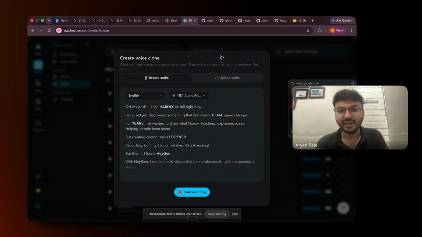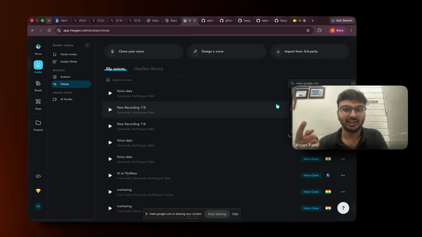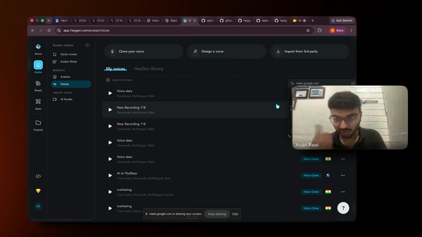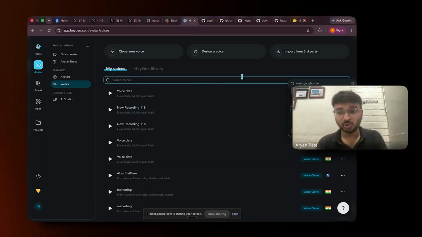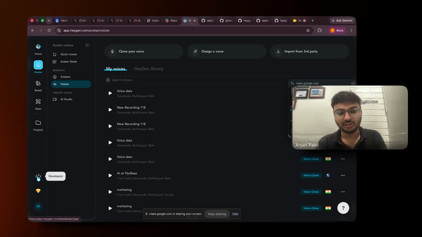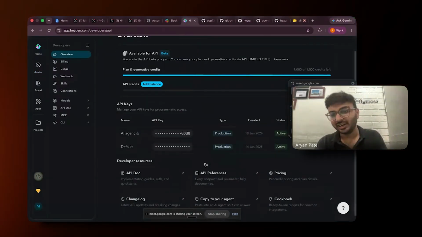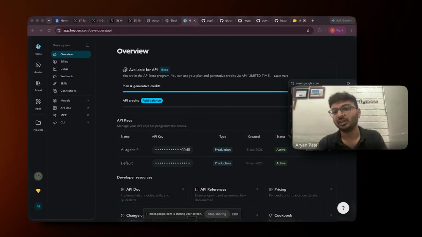So once you start recording and then upload, it will clone your voice itself. So you now have your digital twin avatar ready, with your voice and your avatar. The two things you need to do to automate this process: just go to this developer option, create one API key. It's very simple.